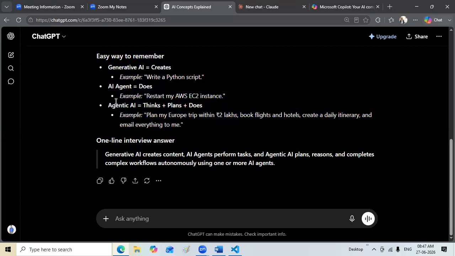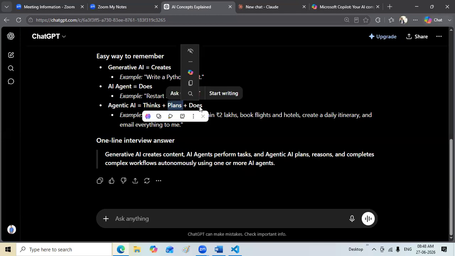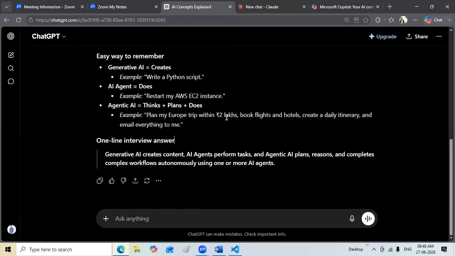Now coming to agentic AI: thinks, plans, does. What is the most important thing for this thinking action? Memory. Memory plays a very, very important role here. In an AI agent, there is no memory and no decision making capacity. As soon as you say action, it performs. It is running, it is stopped, it doesn't matter. Whereas in the case of agentic AI, it is going to think, plan, and take an action. Does means action. Plan my Europe trip within 2 lakhs.